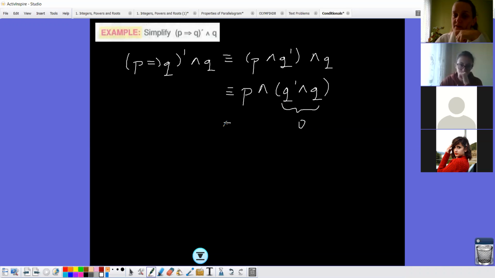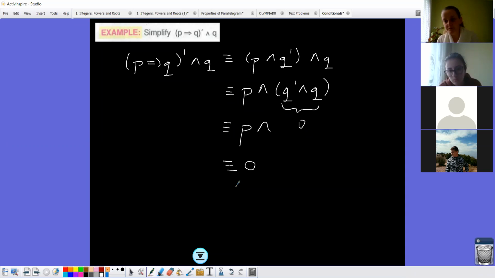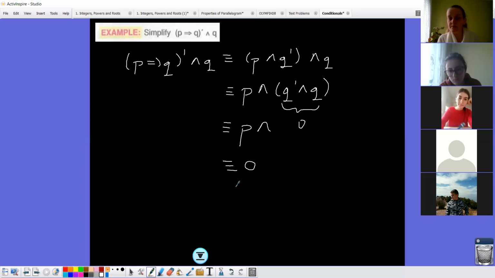So here we have now P and 0. What will P and 0 be? If one of the propositions is 0 and we have and, what will be the result? 0. So the simplification of this compound proposition will be 0, okay? Did we understand? Yes, teacher.